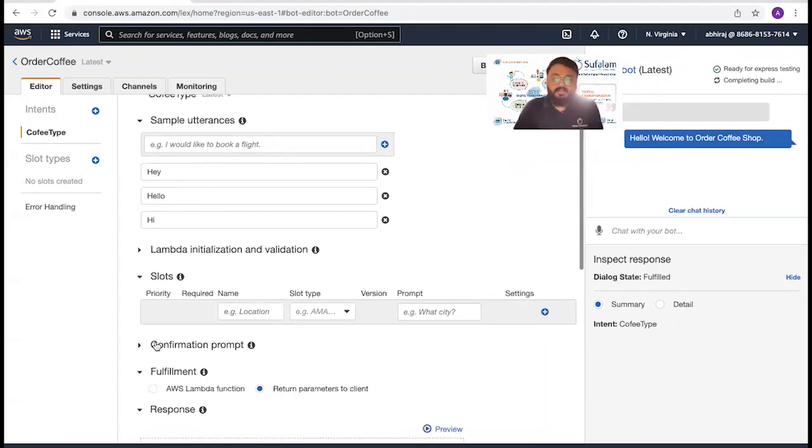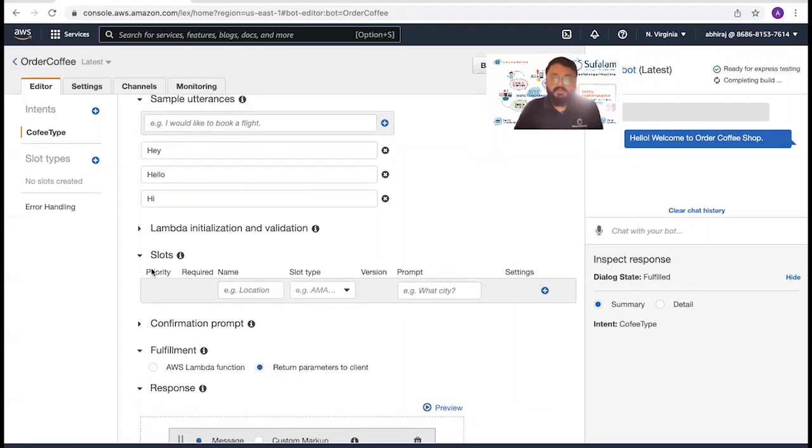You see slots, confirmation prompts, fulfillments, this sort. We'll discuss in detail about slots and slot types and handling multiple intents in the next video.